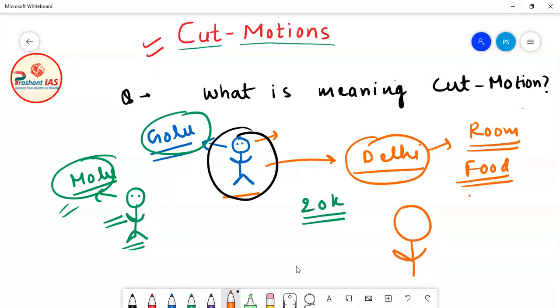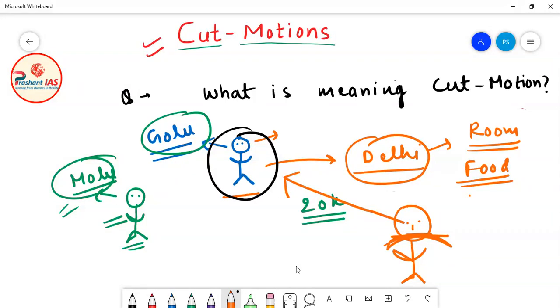Now what will Golu's father do? He will call Golu and ask why he is not studying seriously. Let's suppose Golu told him, "Father, I am trying to study hard, but as the city of Delhi is new for me, I just want to explore the city, talk with my friends, and make new friends." Now the father of Golu will become very angry.